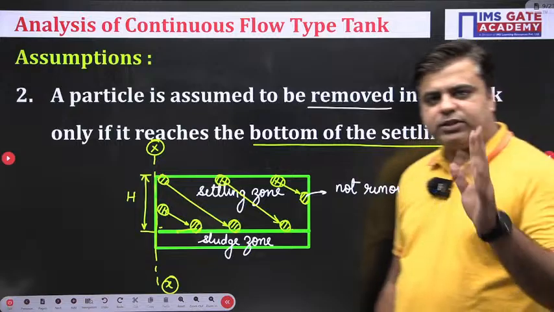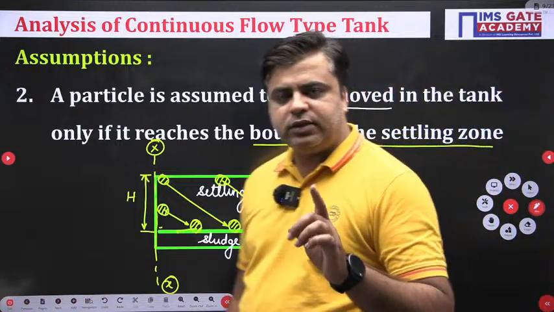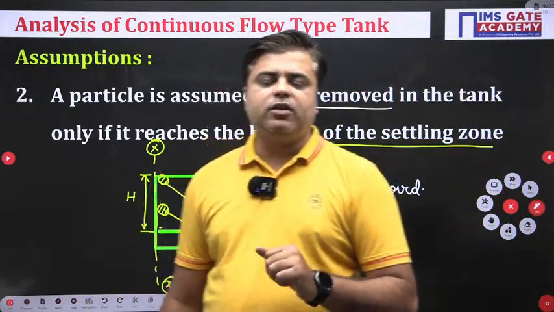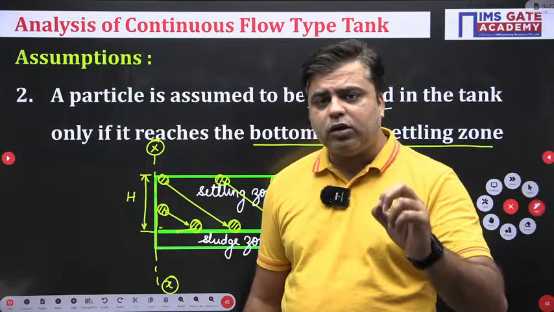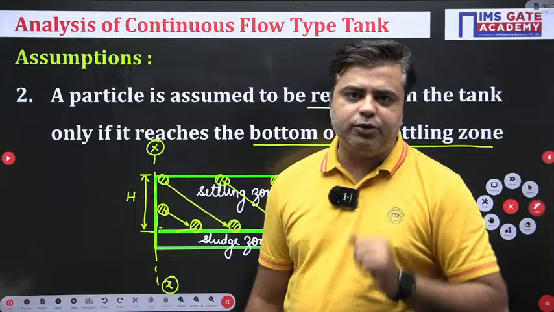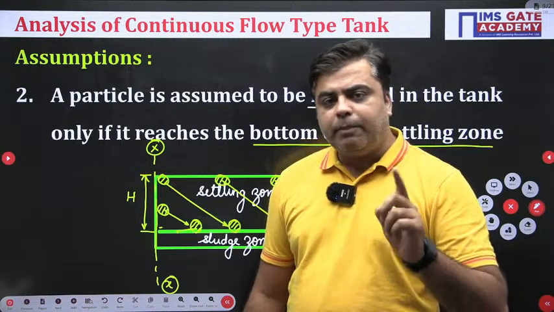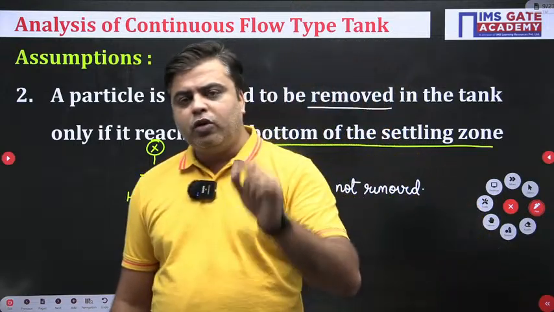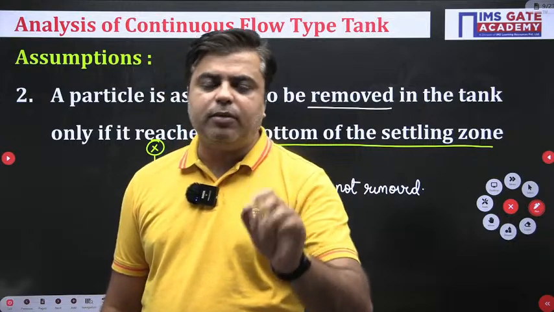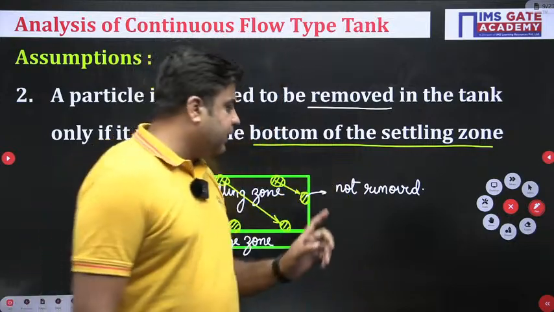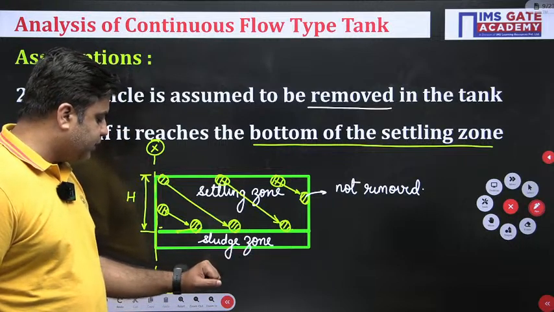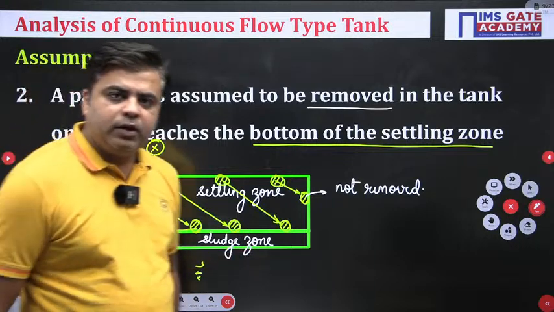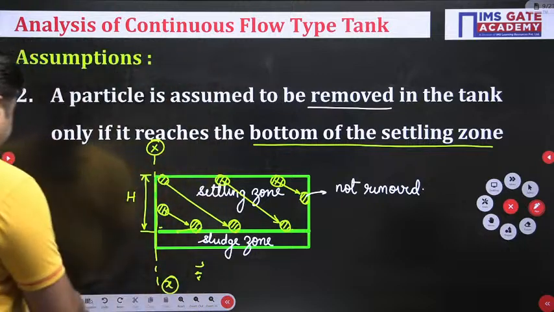So these two assumptions are clear to you. First one is, at the inlet section of the settling tank, the concentration of particles of all sizes is uniformly distributed. Second one, a particle is assumed to be removed only if it reaches the bottom of the settling zone. If the particle is not reaching the bottom of the settling zone, then we do not consider this particle to be removed. Simple. Now let's see how we design this tank.